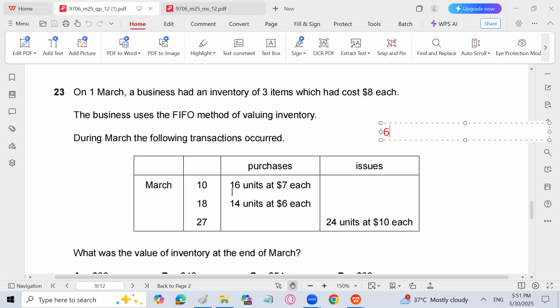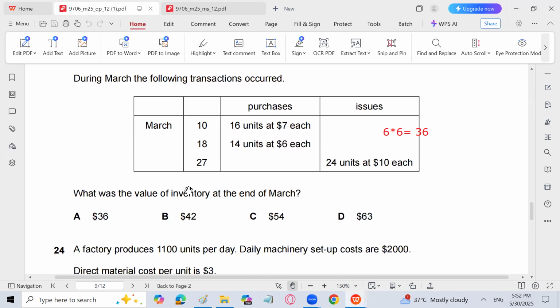16 already has been issued on March 10. Out of 14, again, 8 has been issued, 6 has been remaining at the rate of $6. So 6 into 6. So the answer is going to be 36. The value of the ending inventory at the end of March is 36. A is the answer because of the first in, first out method.